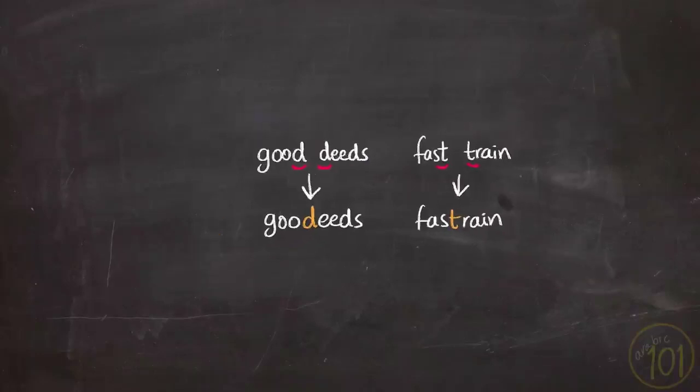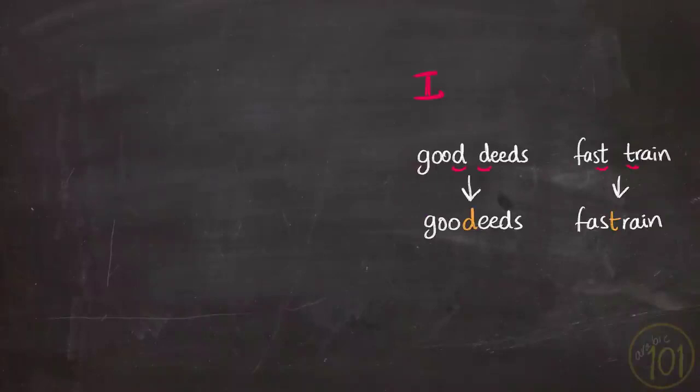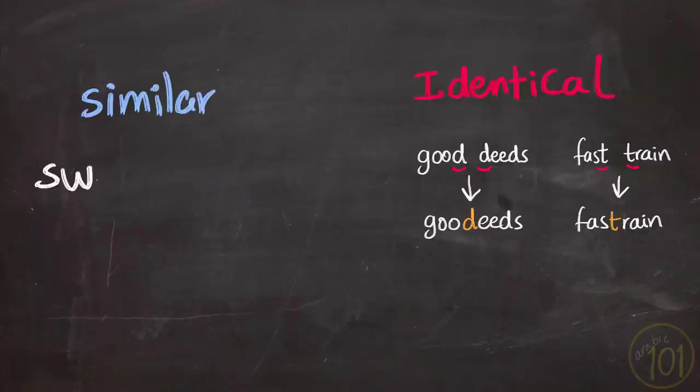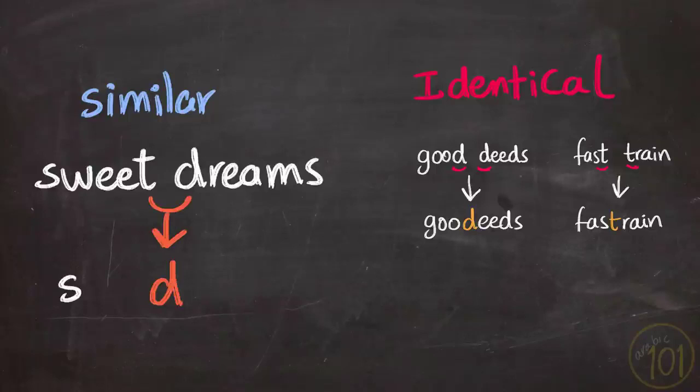Even if they are not completely identical and they are only similar, sharing some characteristics, they would still be fused together. Like when the D comes after the T. So we say "sweet dreams," and we don't say "sweet dreams" with two separate sounds. We fuse the T with the D into one letter.